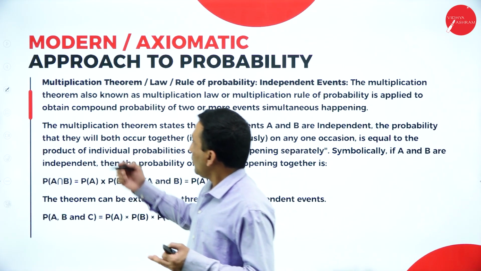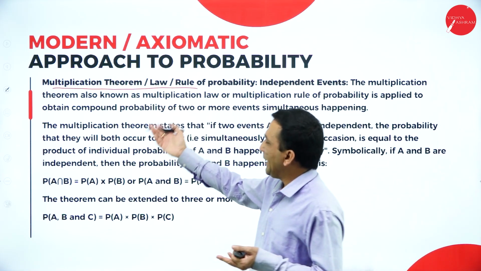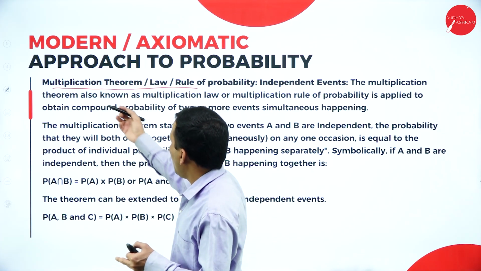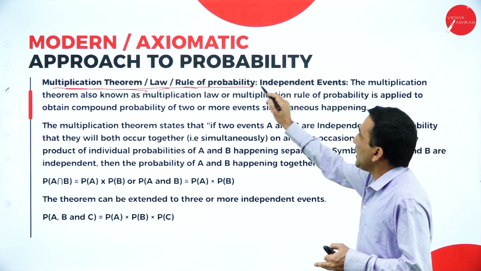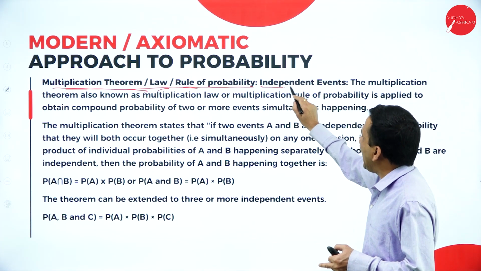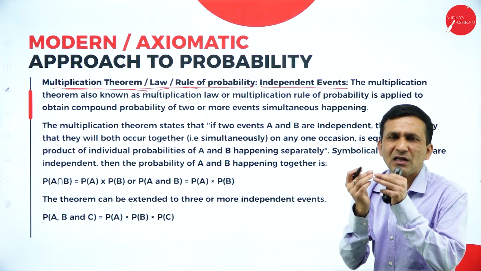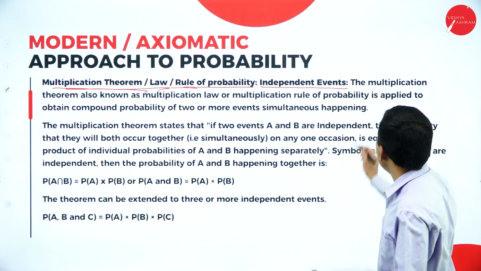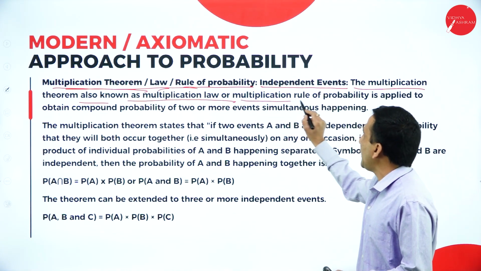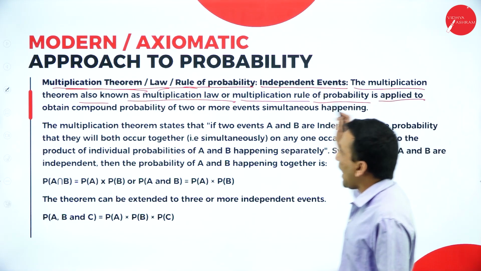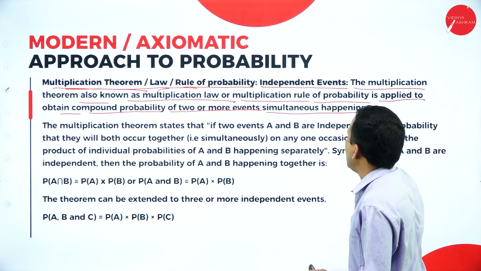Moving forward, now we are at the multiplication theorem according to the agenda. So the addition theorem you got more clarity. Now moving forward to the multiplication theorem, or you can say the law of probability. Here we focus on independent events. A and B are independent, both are separate, which is not at all dependent. The multiplication theorem, also known as the multiplication law or multiplication rule of probability, is applied to obtain the compound probability of two or more events simultaneously happening.